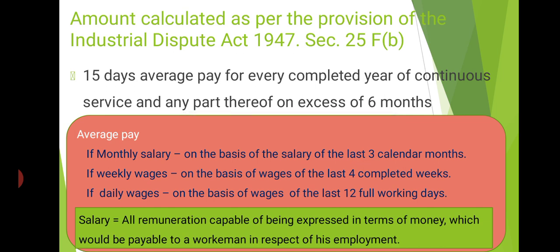Okay. Then one more thing, salary here means all remuneration capable of being expressed in terms of money, which would be payable to a workman in respect of his employment. It includes all allowances, including DA, leave travel concession, perquisites, electricity, water, etc., but does not include bonus, contribution paid or payable by the employer to the pension fund or provident fund, and gratuity payable on the termination of service. These 3 things we have to exclude while calculating salary.